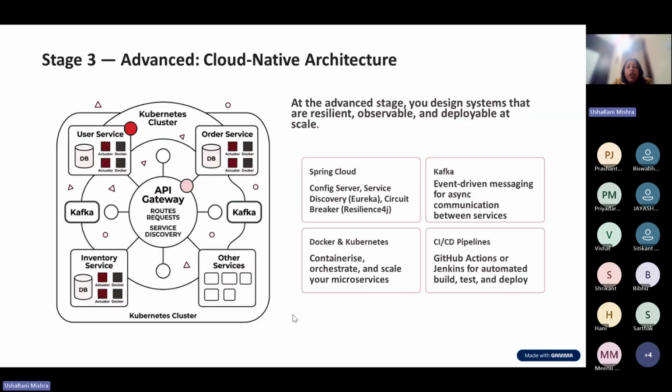Now next is about advanced. Here also we are going to cover most of the things. I'll tell you something about Kafka, why Kafka is used, how the big services we can decompose into small services, how the small services can communicate with each other, and how the small services can be auto discovered. I cannot remember the order service URL, and the consumer application cannot remember each and every service every time, right?